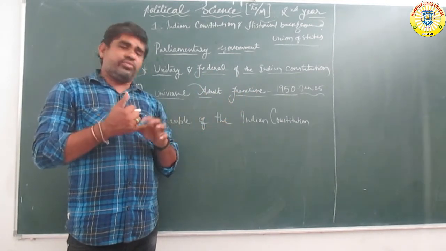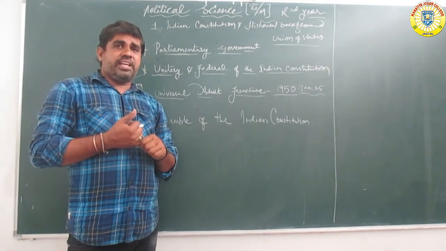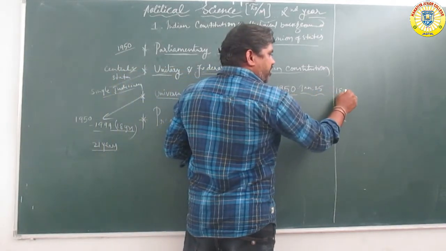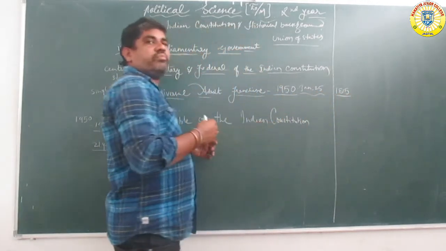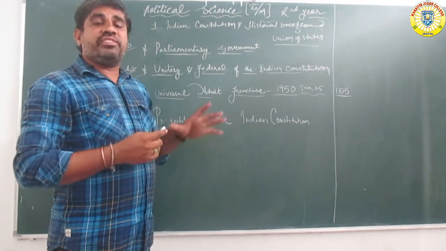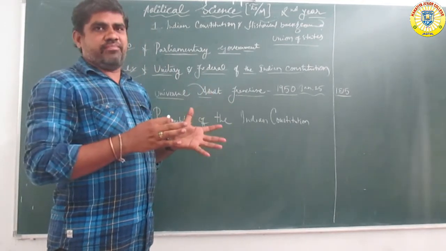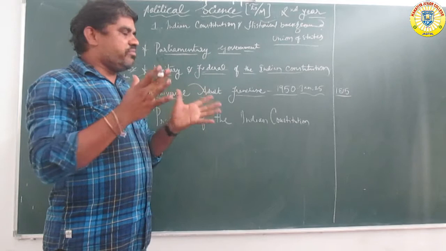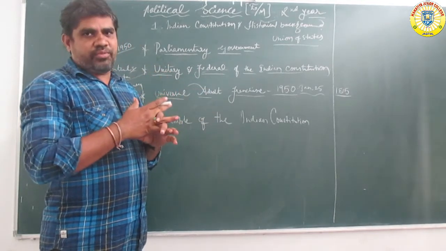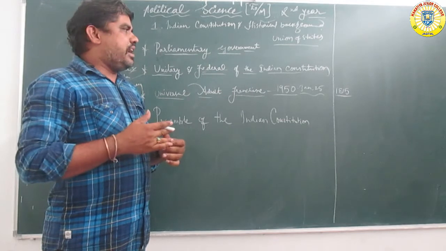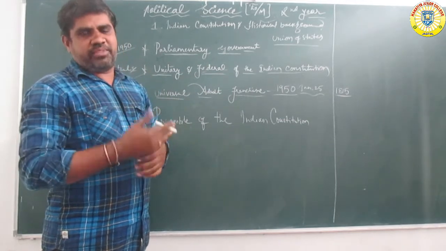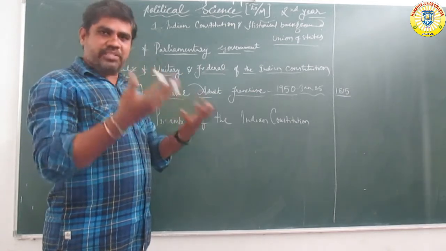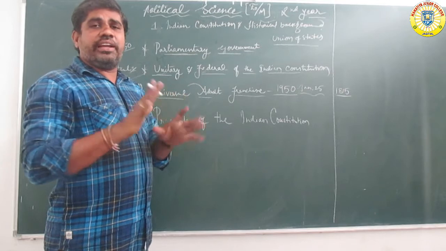The British government period also conducted elections. In which year? In 1815, the first elections were conducted, only in some provinces: Madras, Bombay, and the Northern United Province. Some women did not have the right to vote. Only tax-paying persons, big business merchants and zamindars could vote. Women did not use the right to vote.